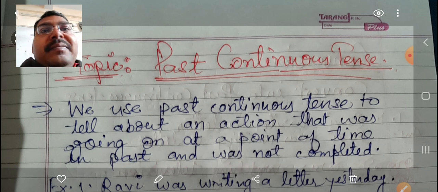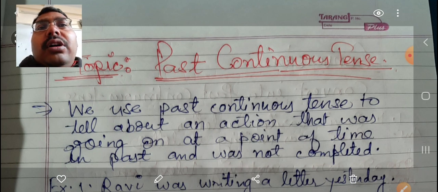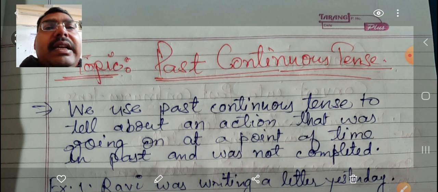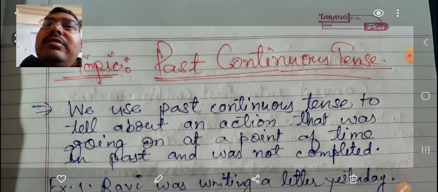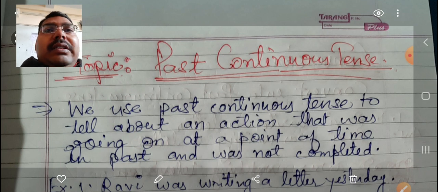It means when we need to talk about an action that was happening at a point of time in the past, and it was not completed, it was going on in the past. When the speaker saw it, at that time it was continuous.